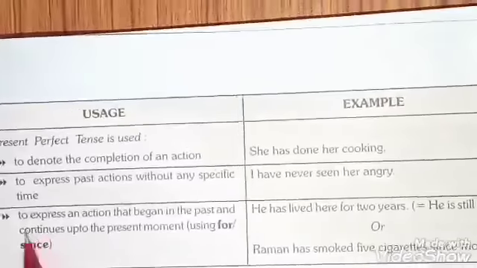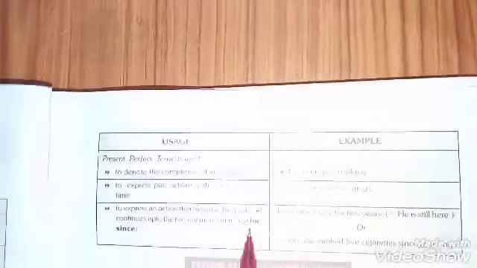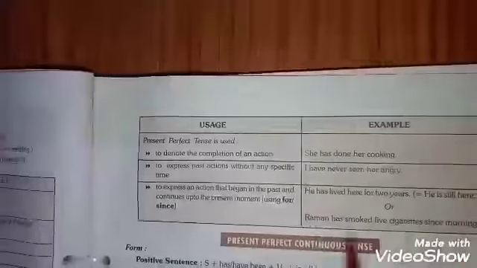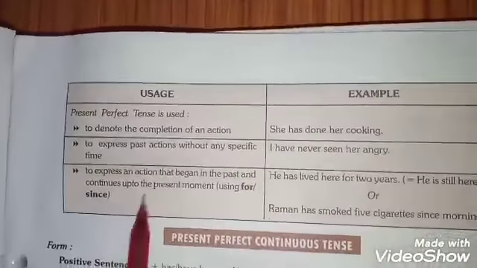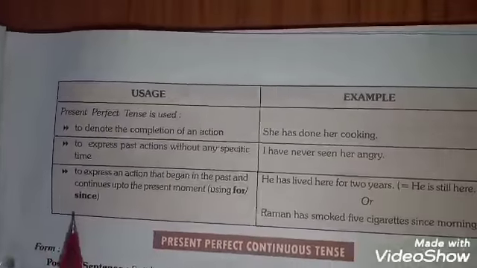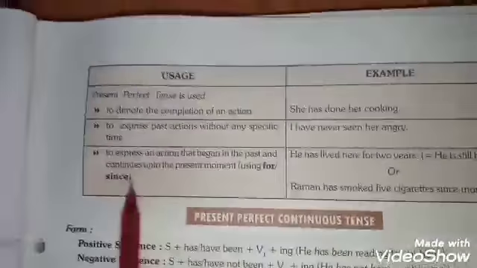The last one is to express an action that began in the past and continues up to the present moment. Here one modification is needed: you are bound to use for or since. He has lived here for 2 years. It means he is still here. Raman has smoked 5 cigarettes since morning. So the third is exceptional, but it should be kept in mind that if any action started in the past and is still in continuation, we should use this tense.